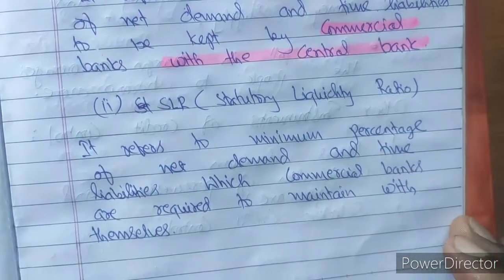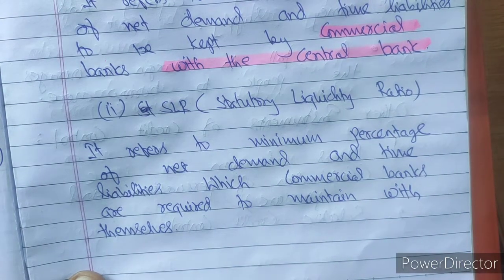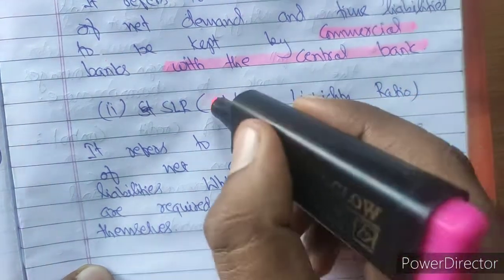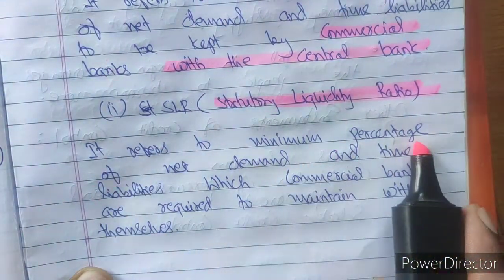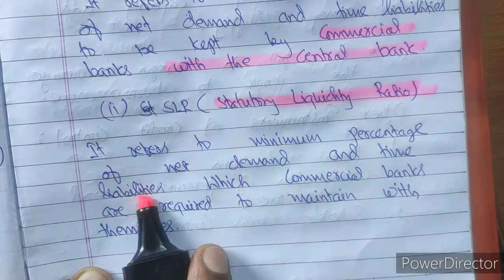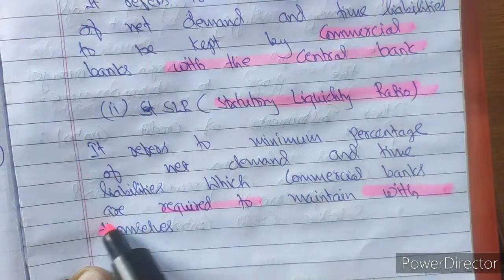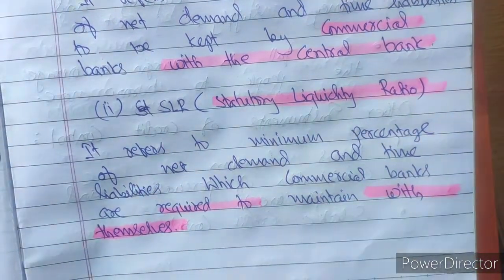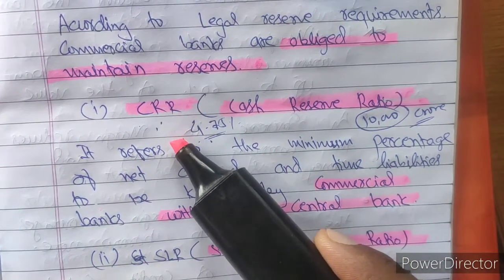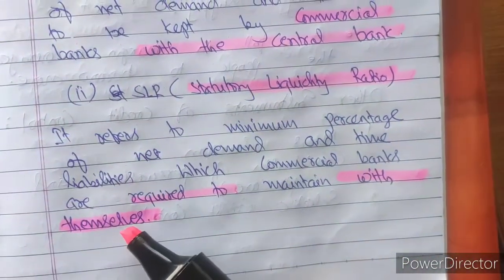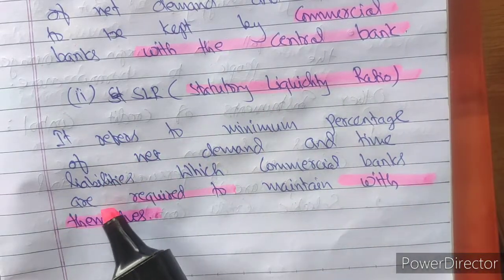Let us move to the next concept. The next concept is known as SLR. The word SLR stands for statutory liquidity ratio. This ratio refers to the minimum percentage of net demand and time liabilities deposits which commercial banks are required to maintain with themselves. This is the difference. CRR is maintained with RBI. Commercial banks keep this money with RBI, but in the case of SLR, this is the money of total net demand and time deposits that commercial banks keep with themselves.